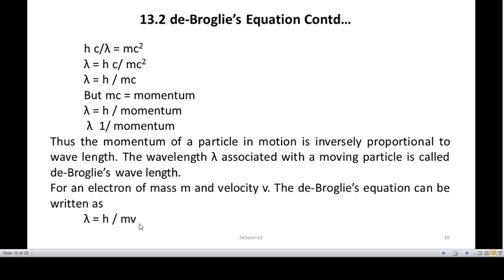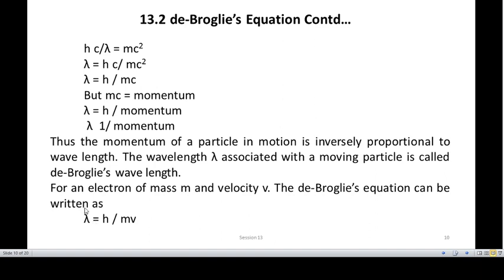Dear students, you must understand that according to the de Broglie equation, the electron or any particle has both wave character as well as particle character.